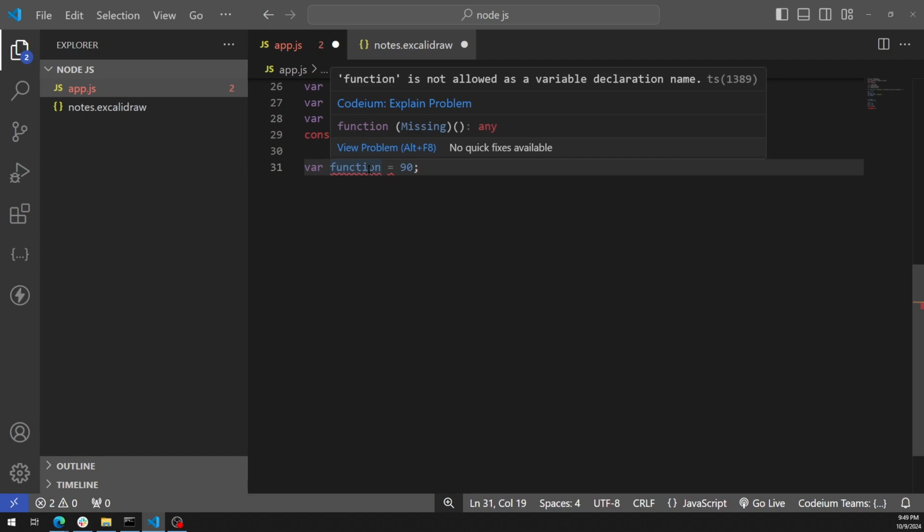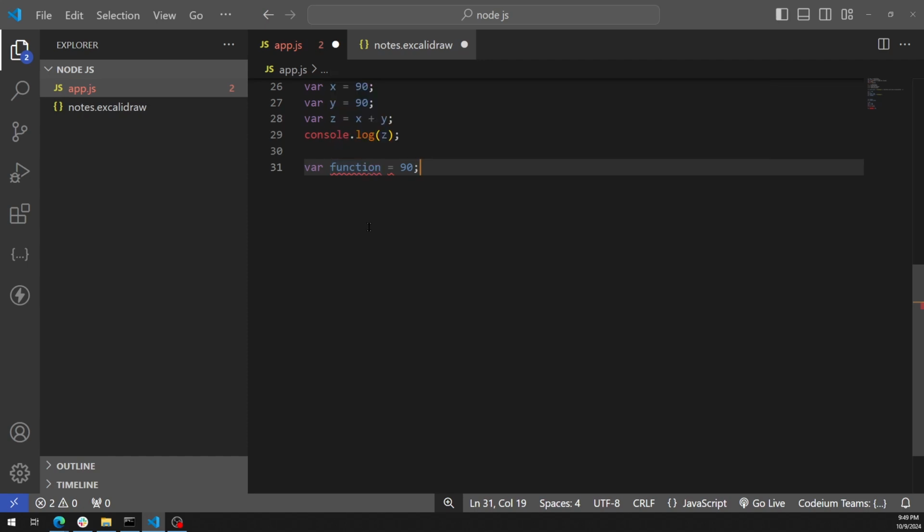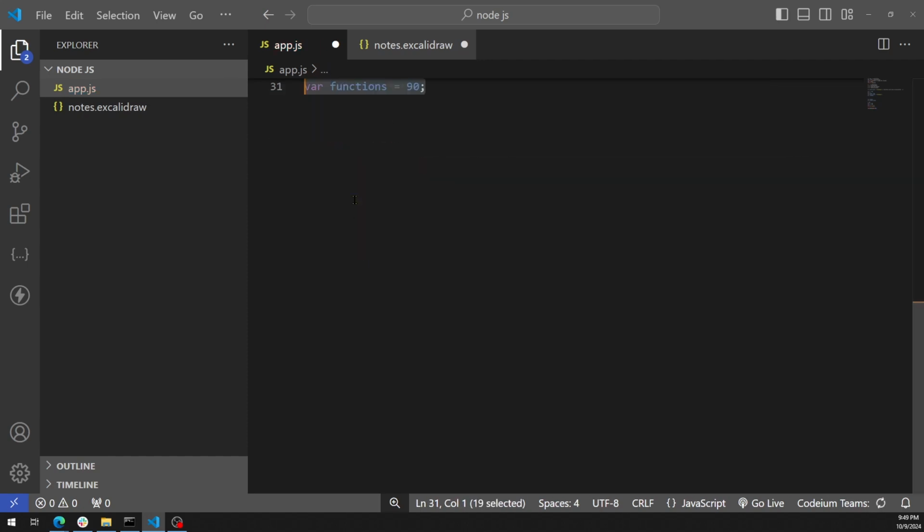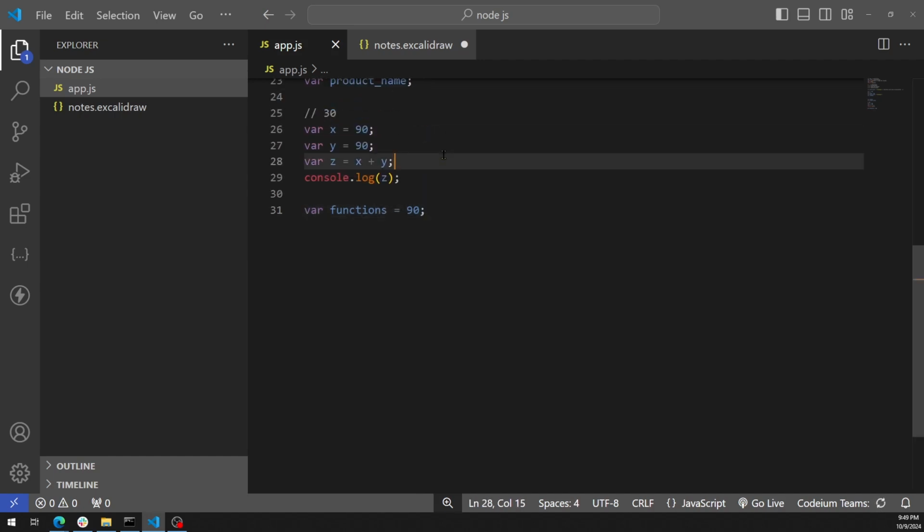You can actually see that, right? Function is not allowed as a variable name. It will give you an error. So now if you change it here, it will not make any complaints. It will work fine. So that's it, everyone.